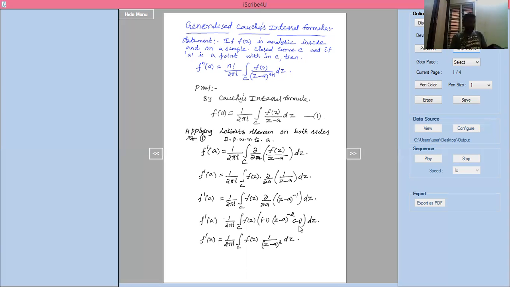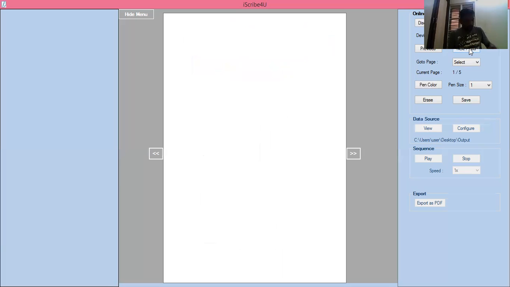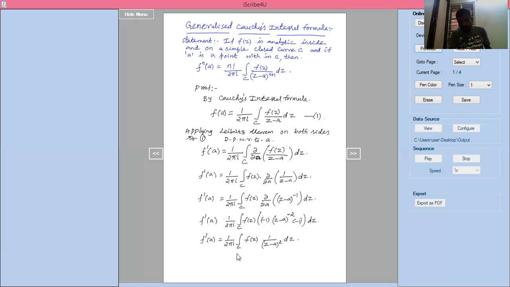Now one more time I will apply the Leibniz rule. If we apply the Leibniz rule, you will get f dash of a equals 1 by 2 pi i integration of c into f of z into 1 divided by z minus a whole square into dz.